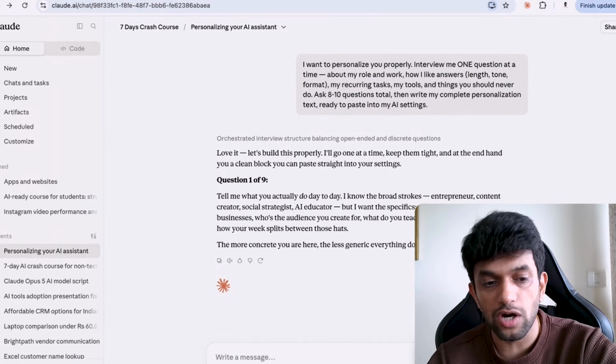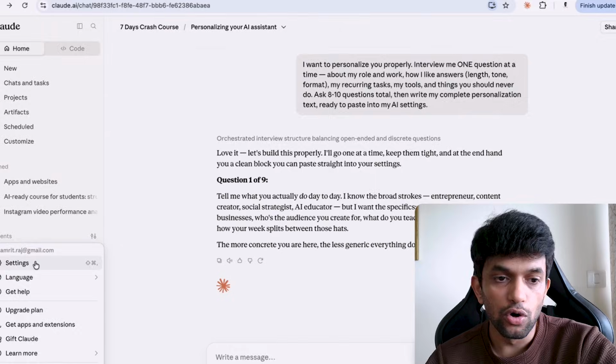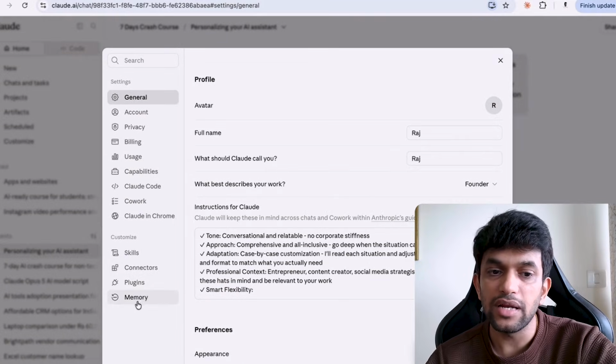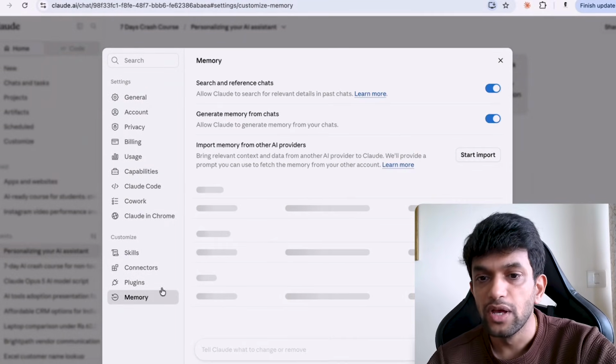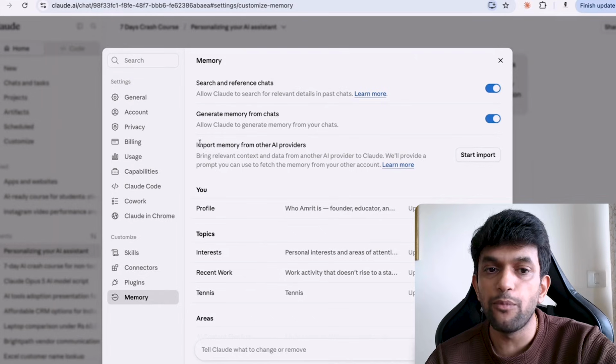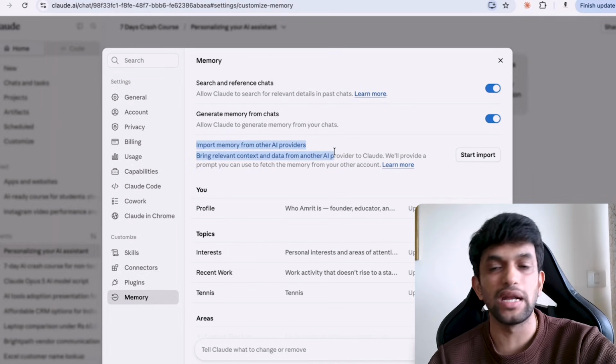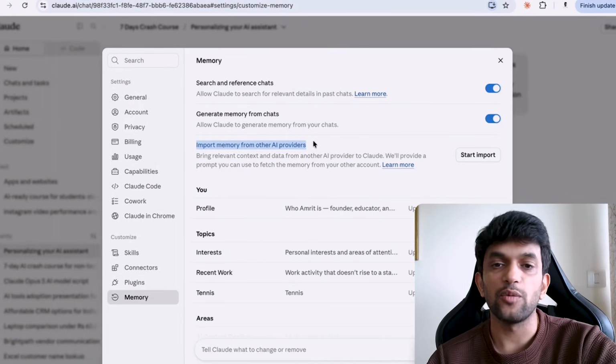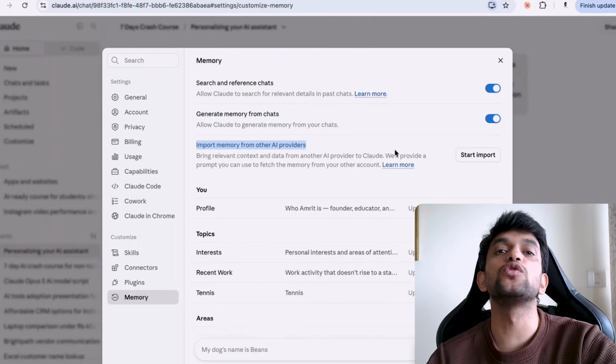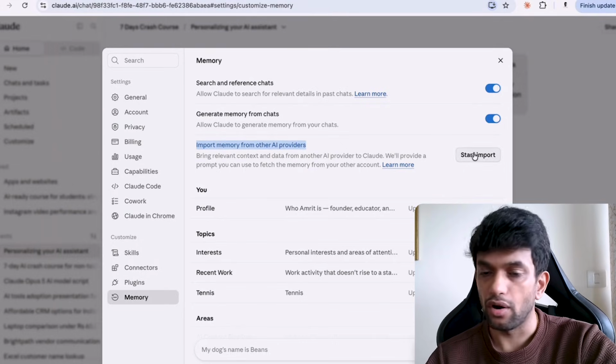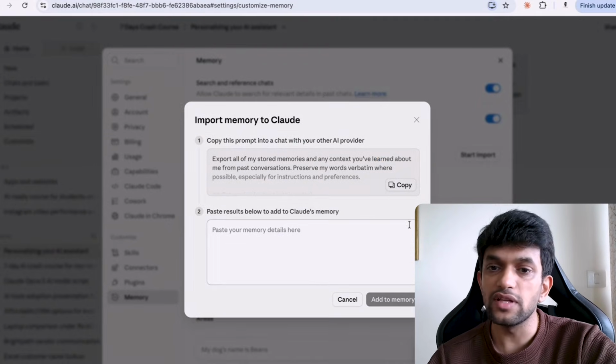The next step is how to get information from ChatGPT to your Claude, because we are using Claude mostly. Now here you go to settings again. Can you see memory here? Come to memory. Once you come to memory, can you see import memory from other AI providers, right? Anthropic has created this specifically for people who want to switch from ChatGPT to Claude. You click on this start import.